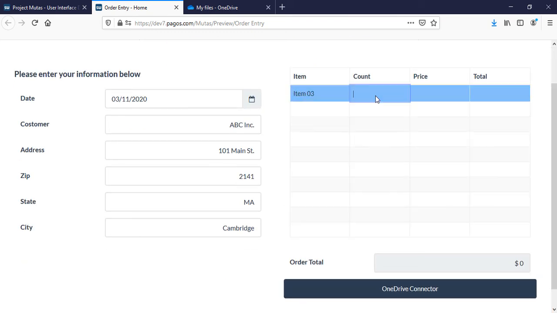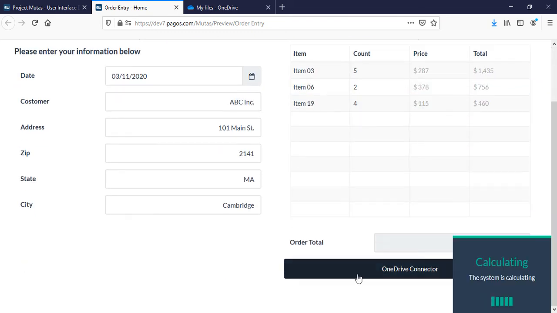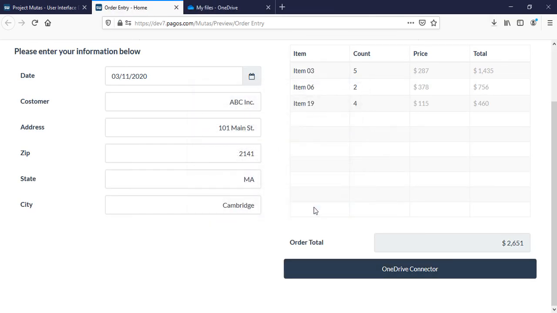Now, when a user enters their details and presses the Submit button, the system will save that data, create a PDF export file, and also send that export file into the predetermined OneDrive folder.